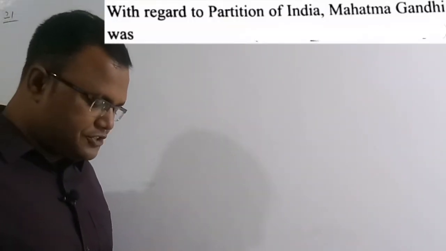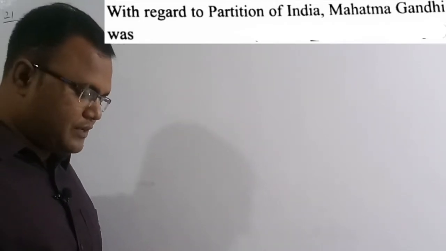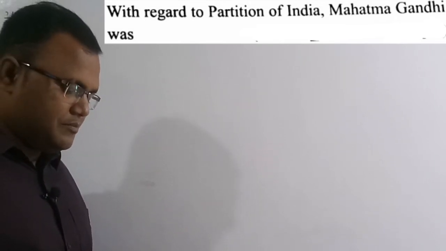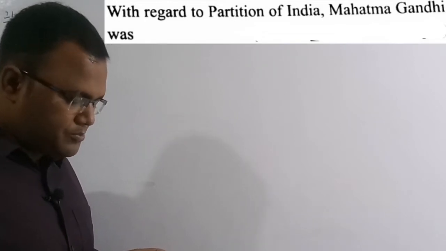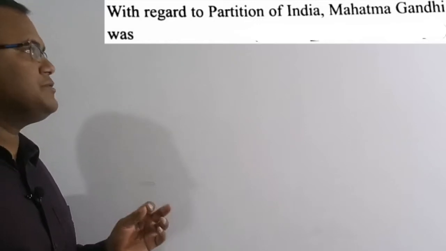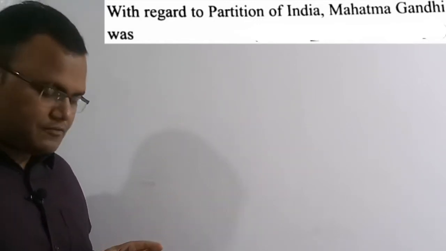So let's get started. Now we are going to solve the 21st question. See the question here. With regard to partition of India, Mahatma Gandhi was: option A, in favor of partition; option B, neutral on the issue; option C, against partition; option D, not aware of the issue. Out of the four options, option C, against partition, means Mahatma Gandhi didn't like the partition of India.